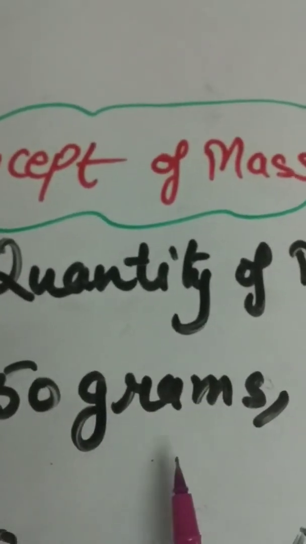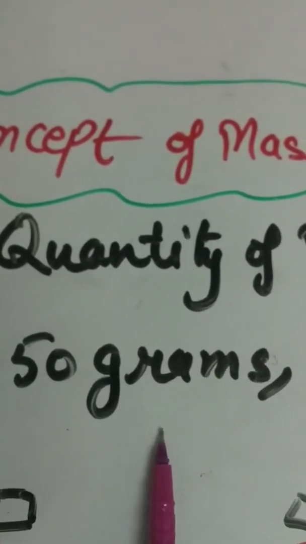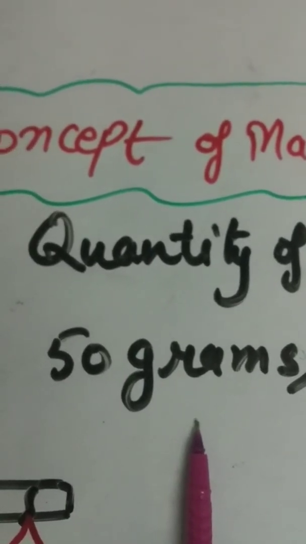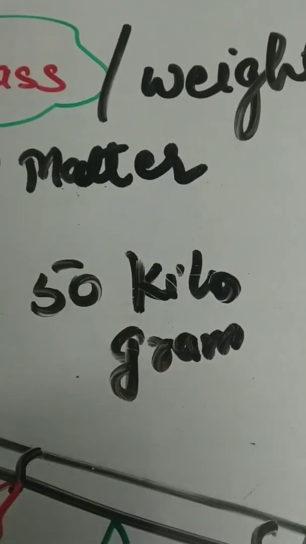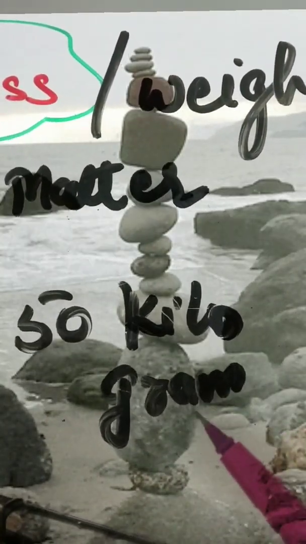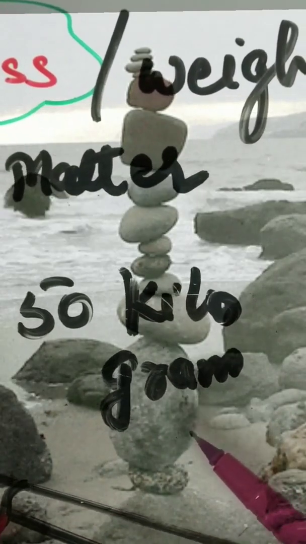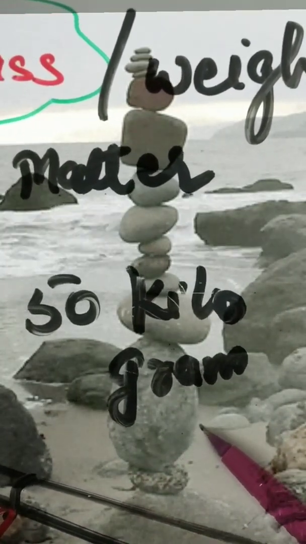So when we say the weight of a book is 50 gram, it means its mass is 50 gram. Suppose we have taken a stone and the weight of the stone is 50 kilogram. Then it means the mass of the stone is 50 kilogram.